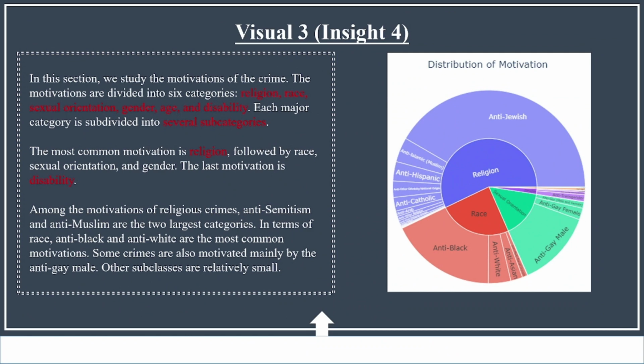And we found that the anti-Jewish, anti-black and anti-gay male categories are actually the largest part that dominates this chart the most. As you can see, the general motivation that we create is not really intact since the anti-Jewish dominates the most, and the rest doesn't really have higher potential. So in this case, we figure out that we probably have to use a specific motivation to analyze. Moreover, we feel like the society should be multicultural, so we should endure more stuff in our society, and we probably have to solve it in the future as well.